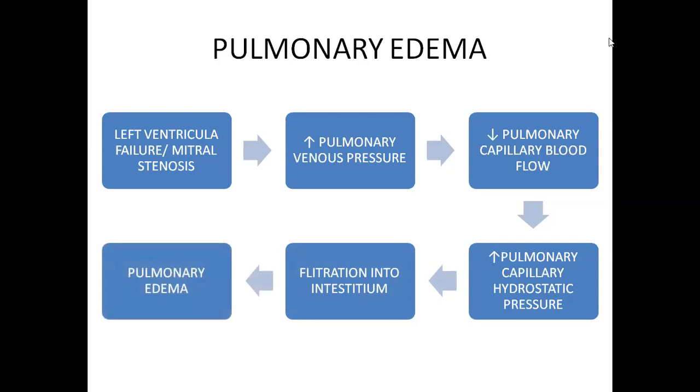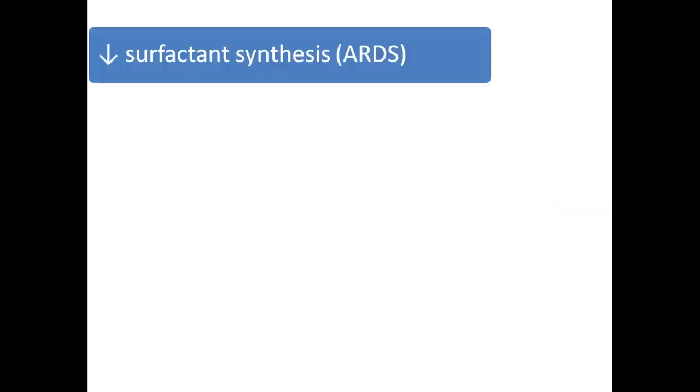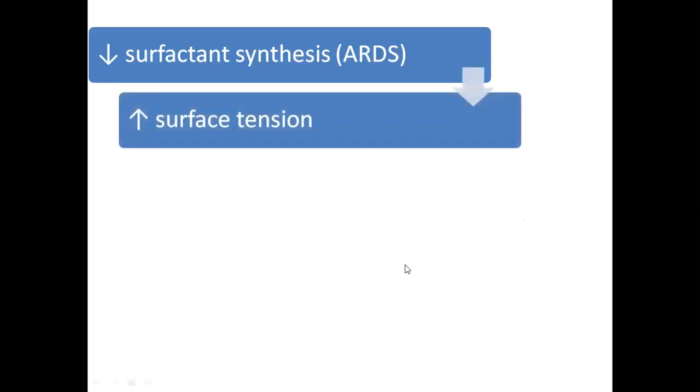So what are the major causes for pulmonary edema? Left ventricular failure, mitral stenosis, aortic stenosis. This is one cause. I already told you, when there is increased surface tension, normally we have surfactant, so nothing will happen. But in infants, especially premature infants, they will have infant respiratory distress. Especially in adults, when surfactant synthesis decreases, we will have acute respiratory distress syndrome. Also there is adult respiratory distress syndrome.